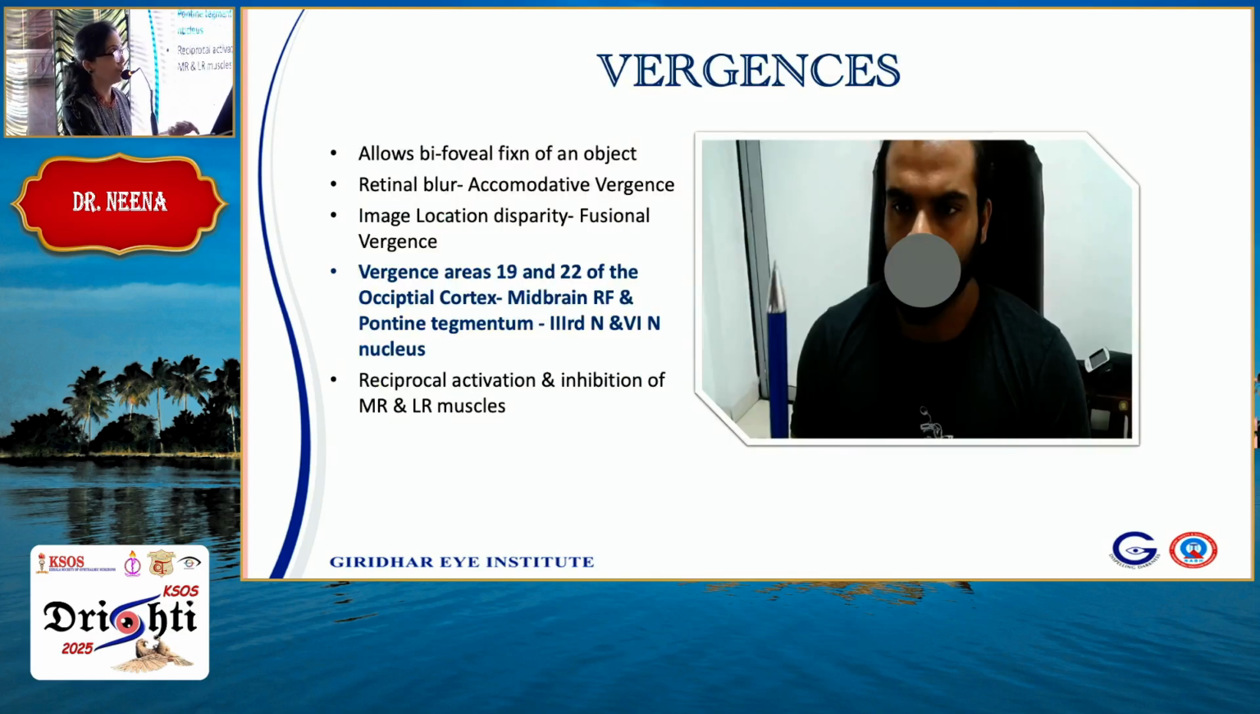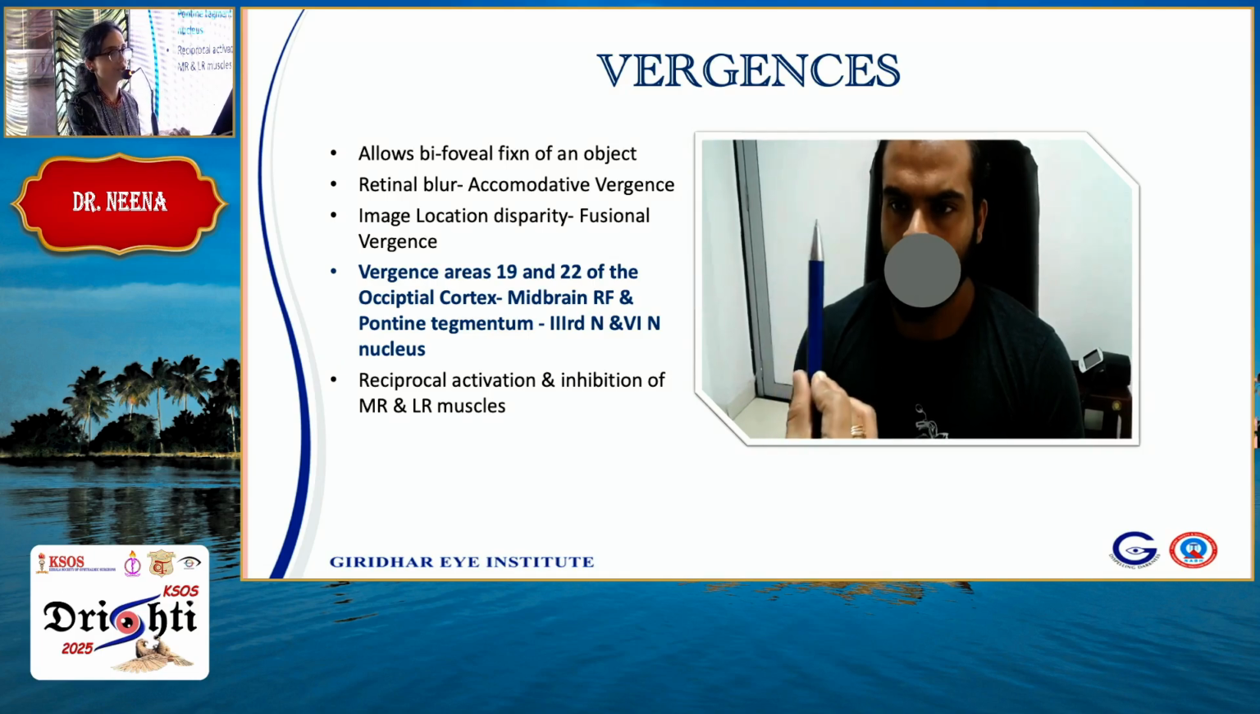Vergences are also important because they allow you to fixate an object bifoveally. So accommodative vergence happens when there is a retinal blur, and fusional vergence happens when there is an image location disparity. There are vergence areas in the occipital cortex, in the midbrain, and the pons. Finally, the action happens with the 3rd nerve and 6th nerve, which act on the medial rectus and lateral rectus, reciprocally activating and inhibiting those muscles which are involved in convergence and divergence.